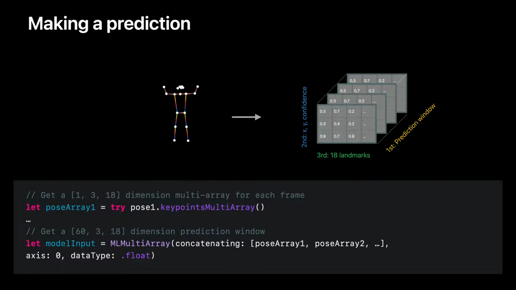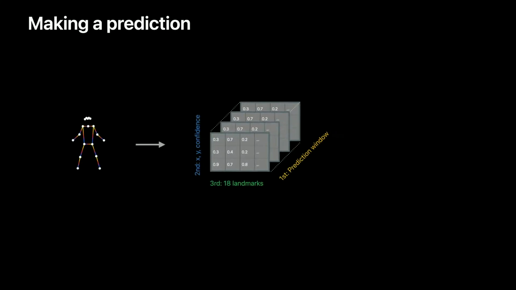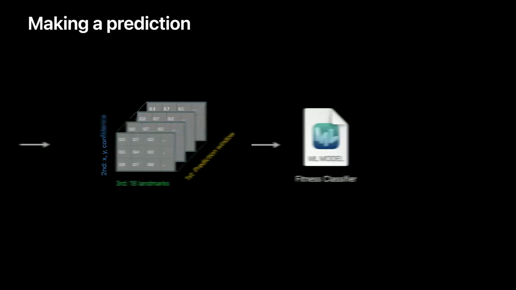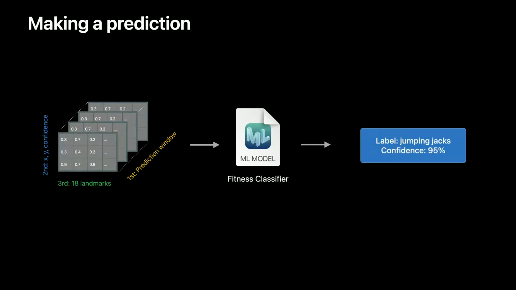Since our finished model's window size is 60, we could simply concatenate poses from 60 frames to make one prediction window. With such a window prepared, it can be passed to our model as the input. And finally, the model output result includes a top predicted action name and a confidence score.